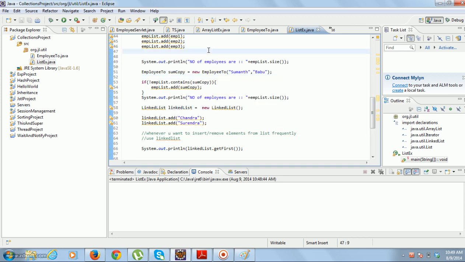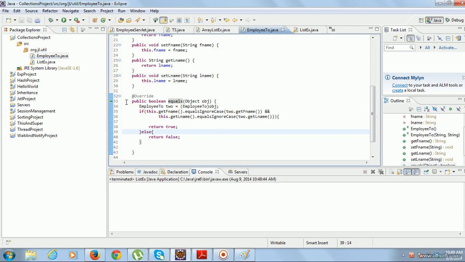So you can make the array list thread safe also by calling Collections.synchronizedList, but I am not going to cover that topic. My major focus is to explain the equals method, and what happens if you don't override the equals method. You can see when you don't override the equals method, contains could not return true even if there is an object with the same fname and lname. Hope you understand. Thank you.